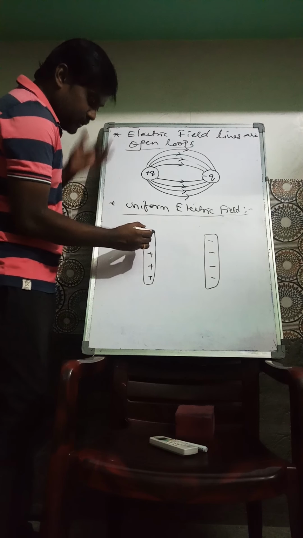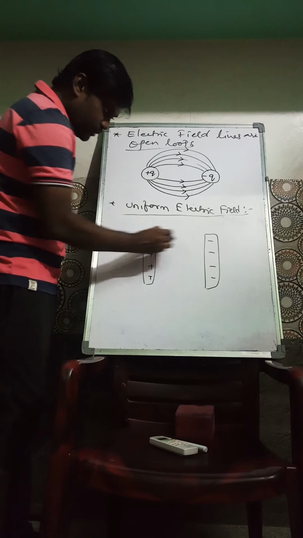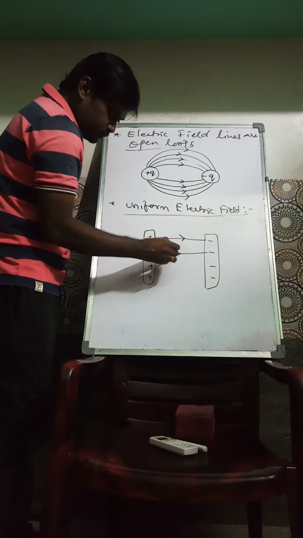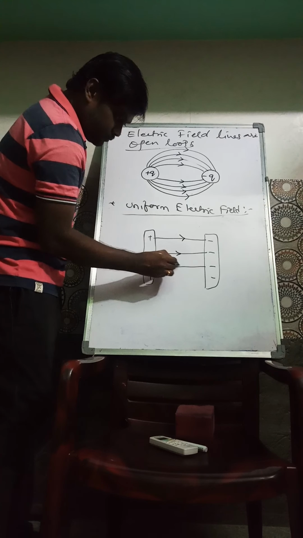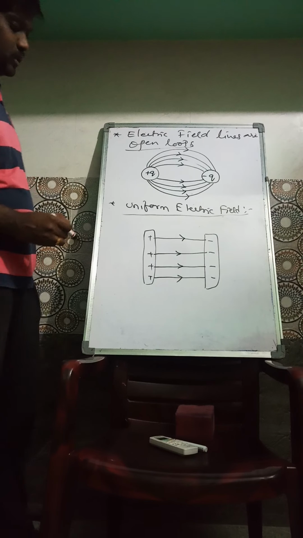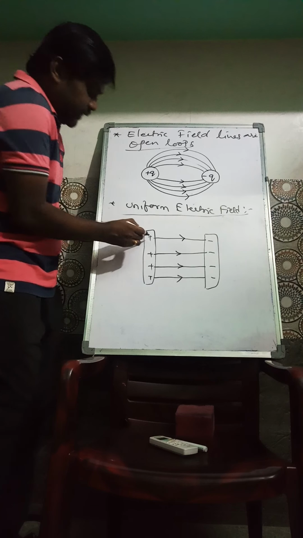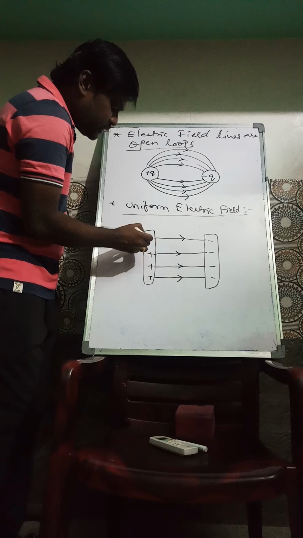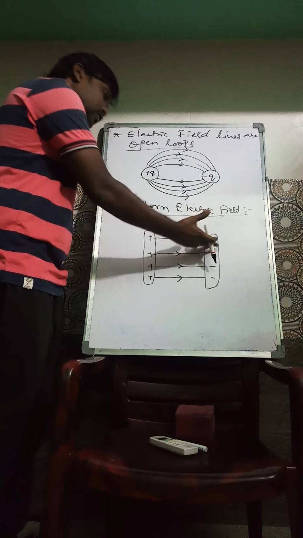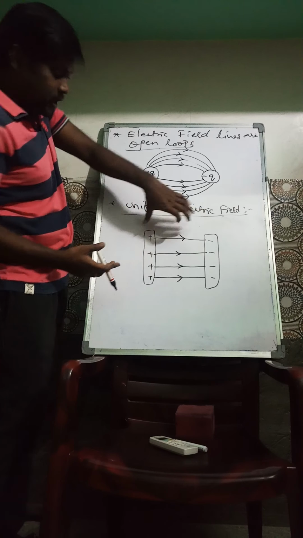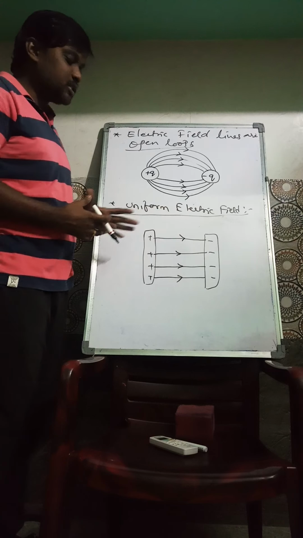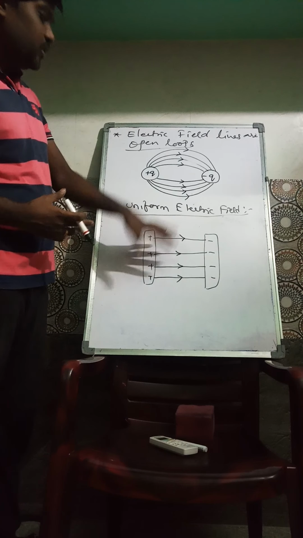Here we know the field goes from positive to negative like this. Between two oppositely charged plates, one positive and the other negative, not both positive and not both negative, there will be a uniform electric field.